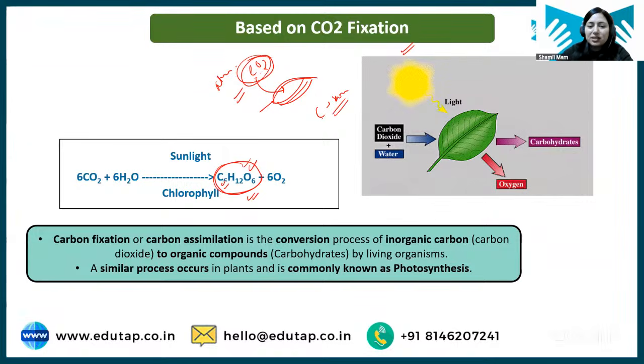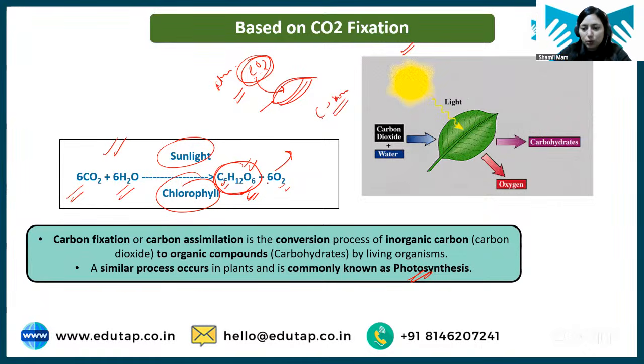And why are plants doing this? For photosynthesis, for making their food. So the chemical reaction of photosynthesis is basically 6 CO2 plus 6 H2O, in the presence of sunlight and chlorophyll, make glucose, and oxygen is released. See, this is how oxygen is released by plants.